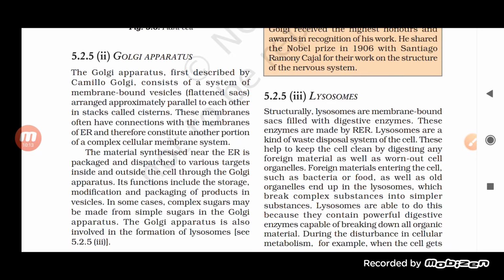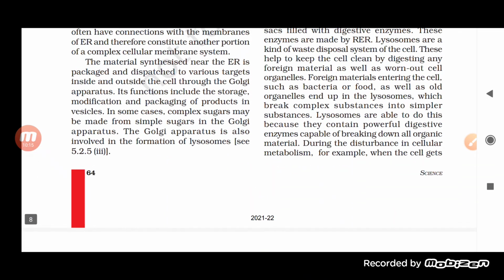So these are some of the functions, students. The first function is storage, modification, and packaging of product in vesicles. In some cases, complex sugar may be made from simple sugar in the Golgi apparatus. And third, it helps in the formation of lysosomes.